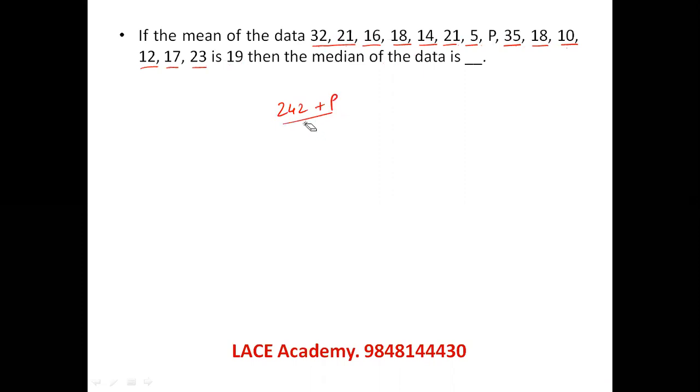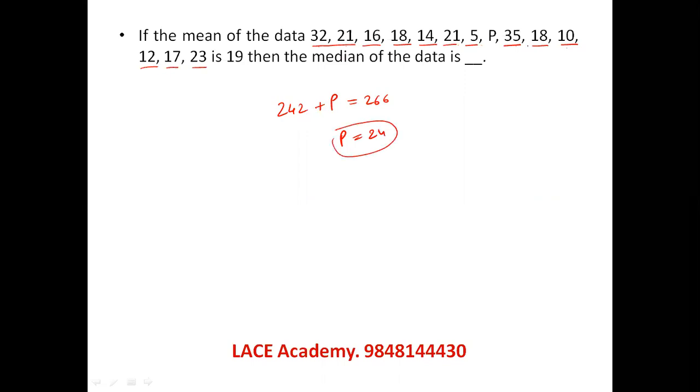So the total is equal to 14 into 19, I can write. 14 into 19 is 280 minus 14, 260. 280 minus 14 is 266. Because 14 into 20 is 280 minus 14. So 14 into 19. So P equal to 24. So if P is 24, what is the median?